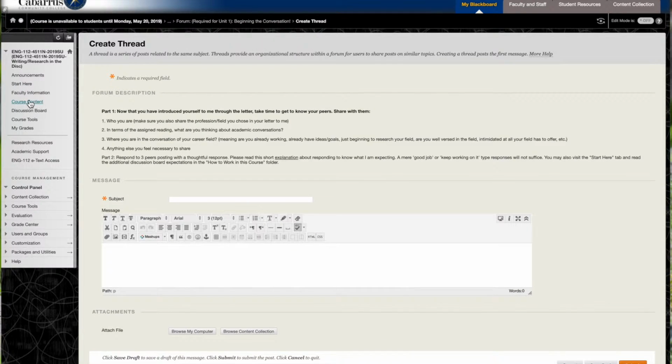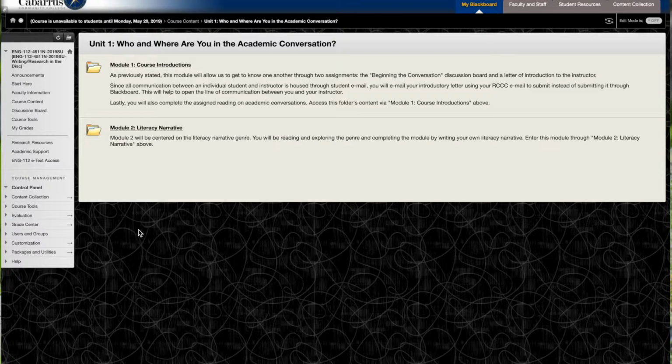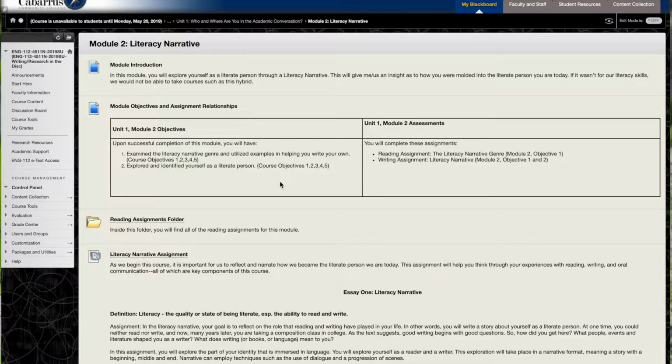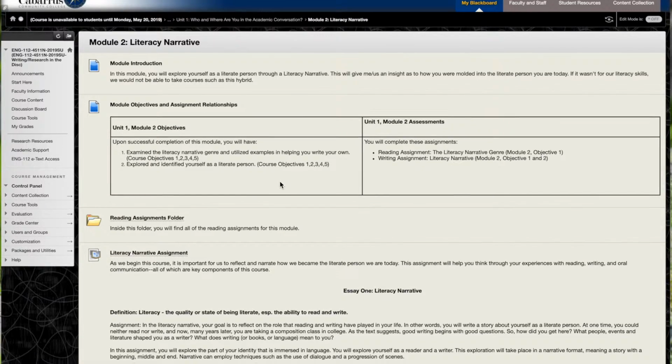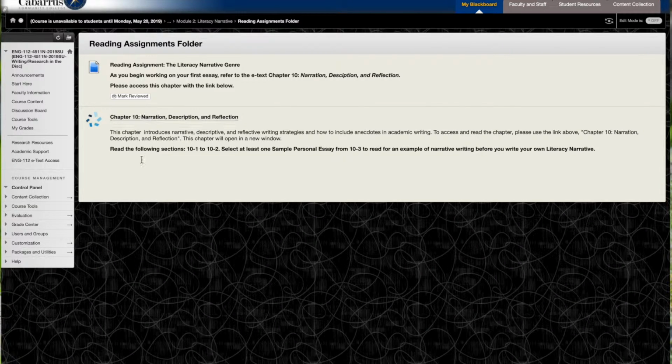All right, clicking back into course content, and we'll go back into Unit 1. Module 2 is where we start the heavy lifting of the course. This literacy narrative is going to be your very first major writing assignment for me. Within the reading assignments folder, you have to read chapter 10, and I'm going to focus your attention on sections 10.1 to 10.2. Please read at least one sample personal essay from section 10.3, because that will give you a sense of what your narrative is supposed to look, sound, and feel like.